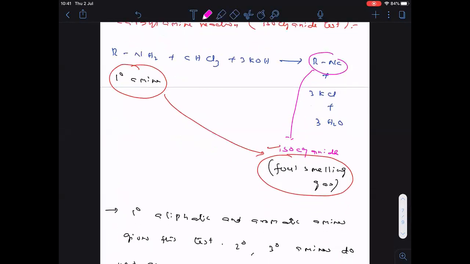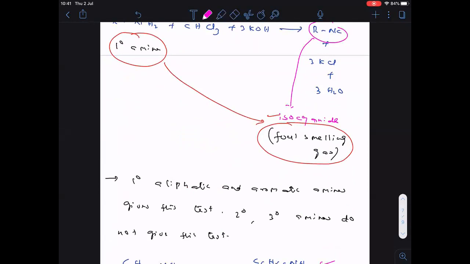A foul smelling gas is released. Secondary and tertiary amines do not give this test. Completed.